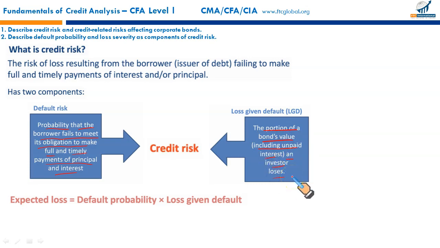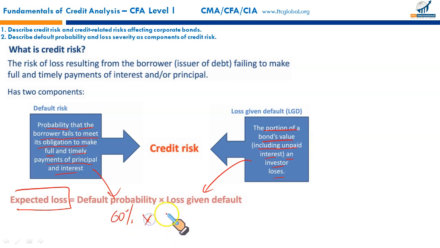So combining these two, the default probability and the loss given default, is called the expected loss. Let's say there is a 60% probability of default, which is quite high, and loss given default could be $1 million. So the expected loss is simply the multiplication of these two, meaning $600,000 is at stake.